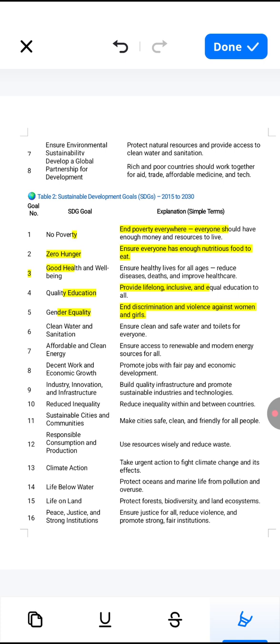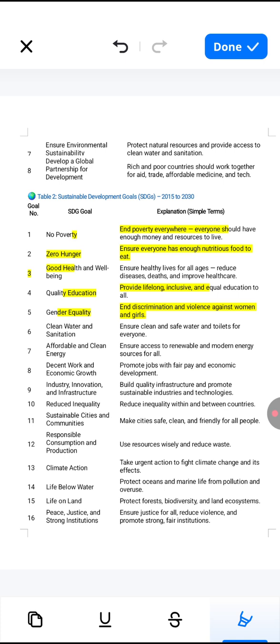Next we have climate action. That means take urgent action to fight climate change and its effects. Next we have life below water. That means protect ocean and marine life from pollution and overuse. 15th goal we have life on land. That means protect forest, biodiversity, and land ecosystem.